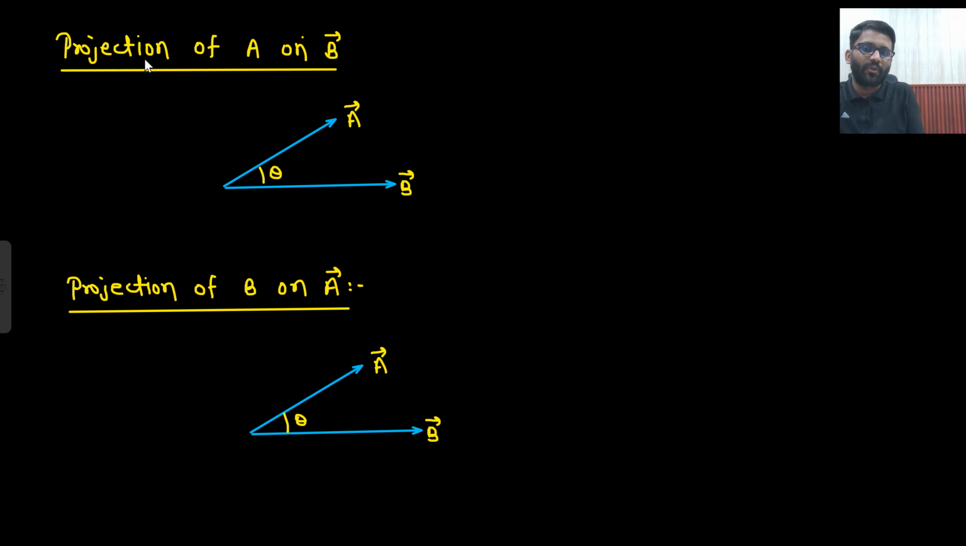So if I am asking projection of A on vector B, mark it, I am writing A. Projection of A on vector B. What that would be? A cos theta. Projection of vector B on A, that will be B cos theta, that you know. Projection of B on vector A, that will be B cos theta. But draw the diagram. How will you draw the diagram? Where I need to make the projection? I need to make the projection